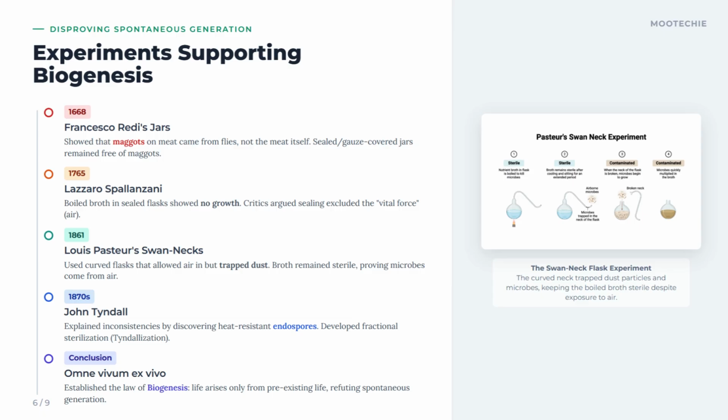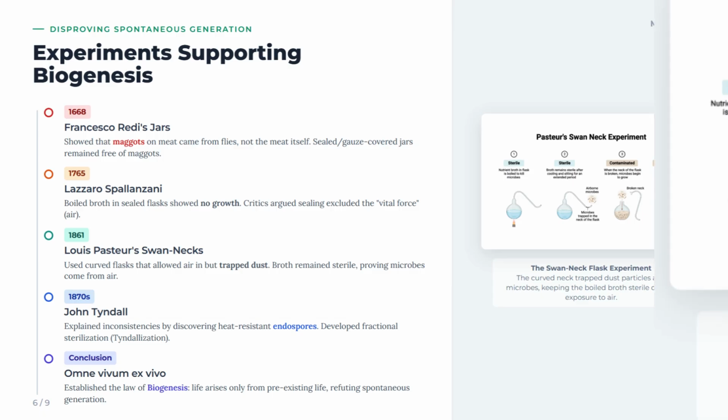Conclusion: Omne vivum ex vivo. Established the law of biogenesis: life arises only from pre-existing life, refuting spontaneous generation. This Latin phrase, meaning all life from life, became the definitive statement of biogenesis, a cornerstone of modern biology.